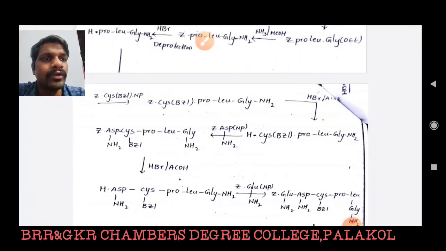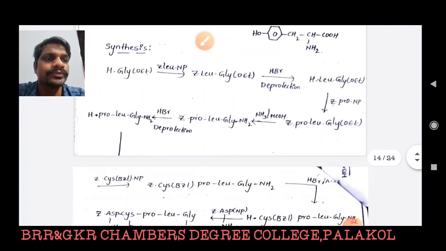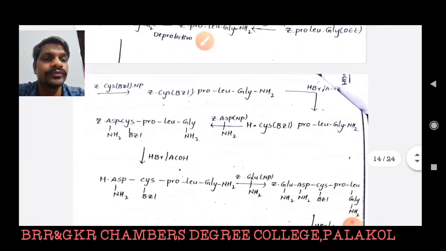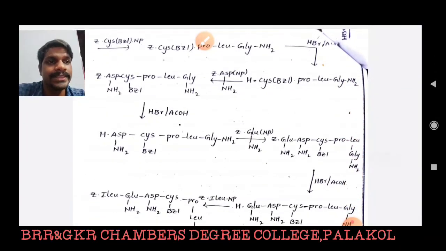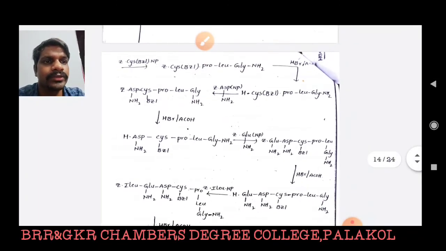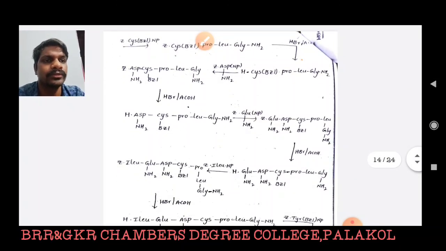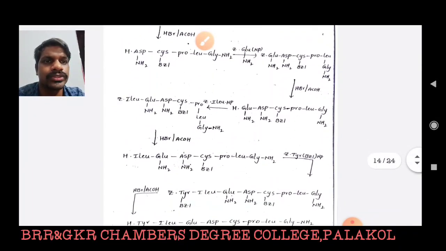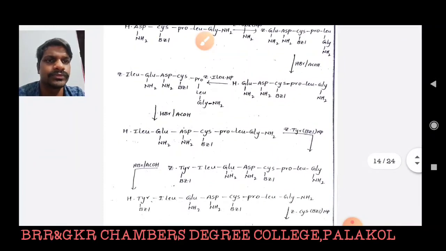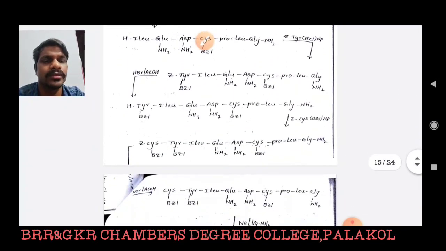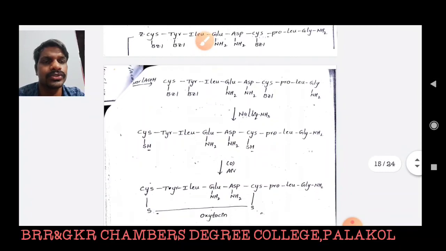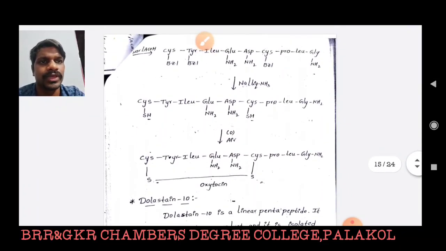If we understand the first three steps, then we can write the synthesis of oxytocin very easily. So just take a screenshot and try to study and understand the synthesis of oxytocin. This is the synthetic process of oxytocin. Thank you, students.